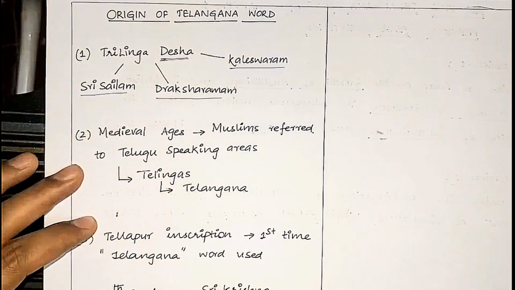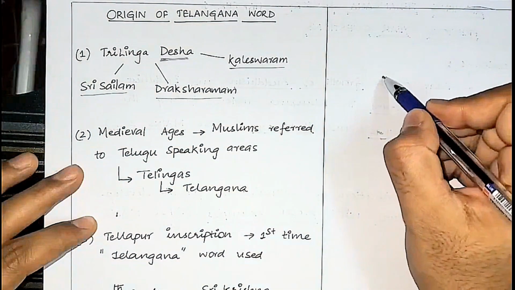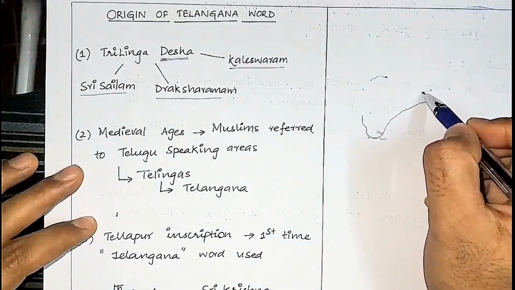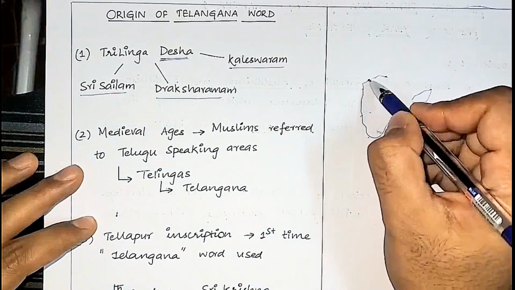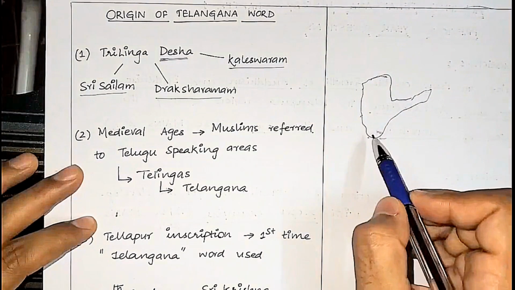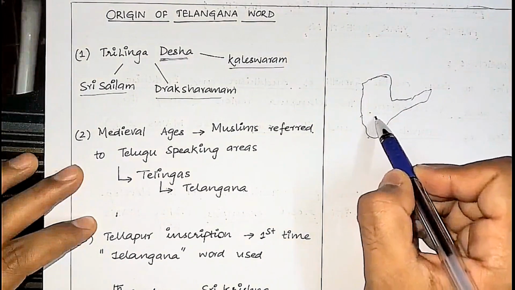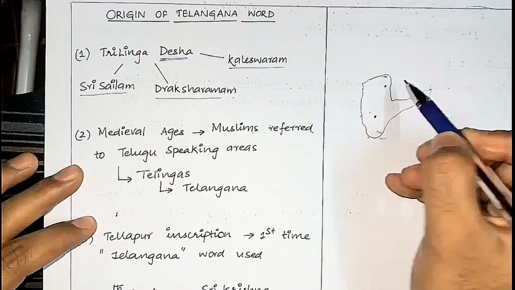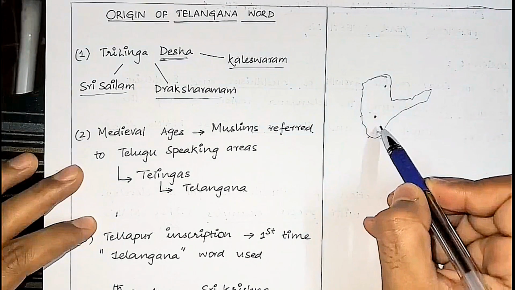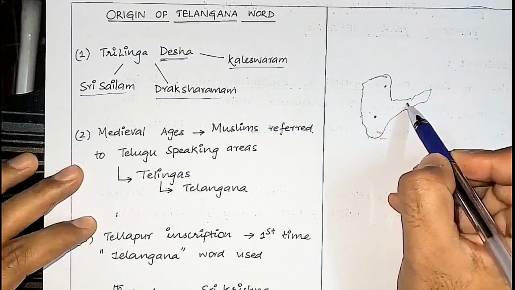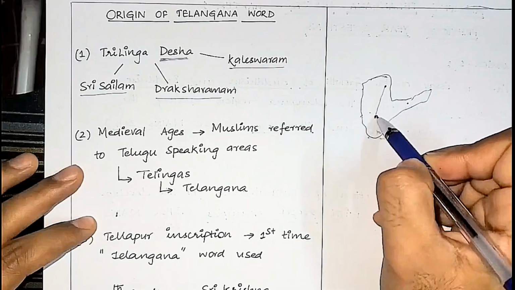These three shrines are of Shaivite. For example, if we look at the erstwhile Andhra Pradesh map, it would be roughly like this. In this map, you will find Srisailam here, which is in the Kurnool district, and Kaleshwaram here, which is actually in Jayashankar Bhupalpally district, and here you will find Draksharamam in East Godavari district.